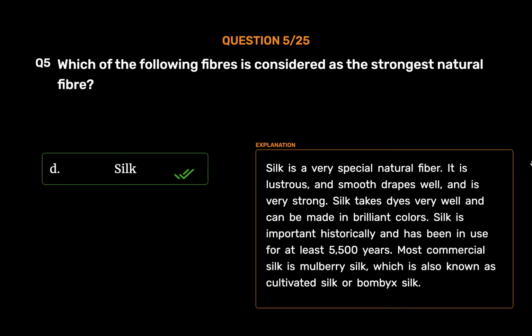Silk. Silk is a very special natural fiber. It is lustrous and smooth, drapes well, and is very strong. Silk takes dyes very well and can be made in brilliant colors. Silk is important historically and has been in use for at least 5,500 years. Most commercial silk is mulberry silk, which is also known as cultivated silk or bombyx silk.